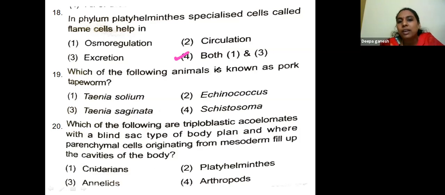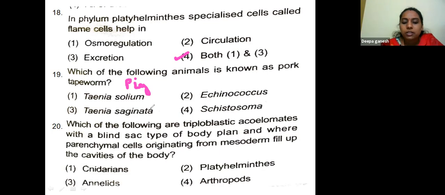Which of the following animal is known as pork tapeworm, which is found living inside the pig? Taenia solium, Echinococcus, Schistosoma, Taenia saginata. So Taenia solium is commonly called as tapeworm, right?